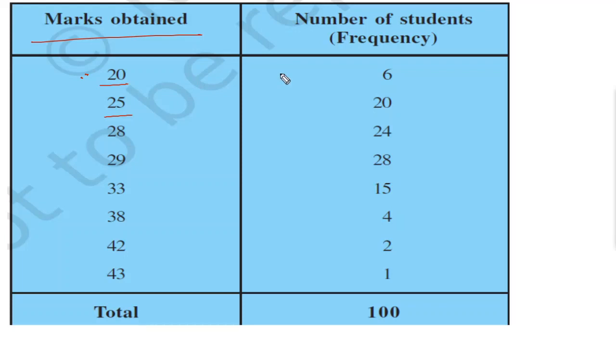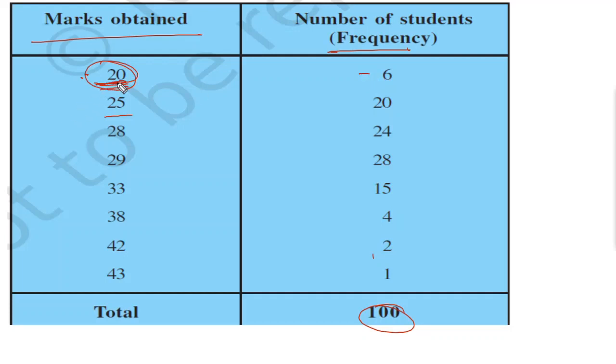Now 20 frequency is 6, 25 frequency is 20, and so on. Okay. So here we have to find how many number of data here. What is the total frequency here? 100. So first of all we have to find the middle term. So let's see what we will do. 20 has frequency 6.